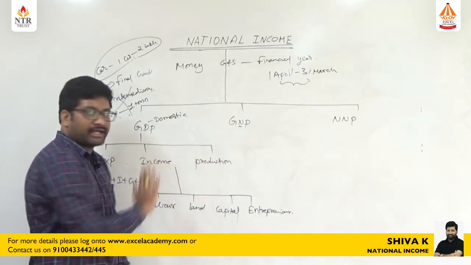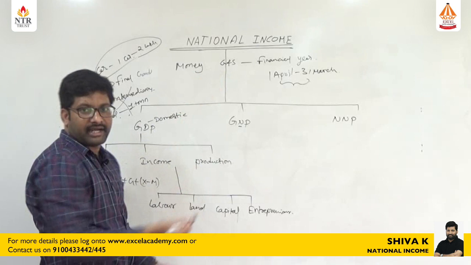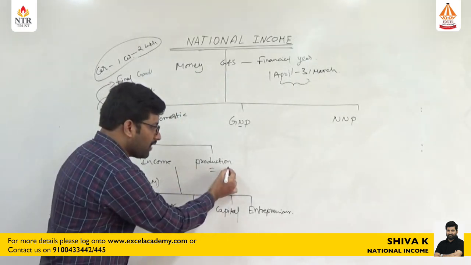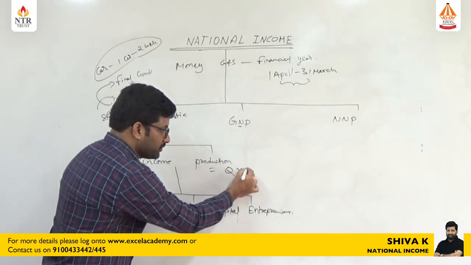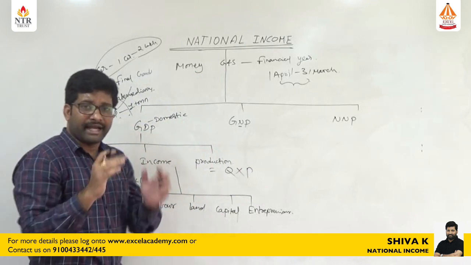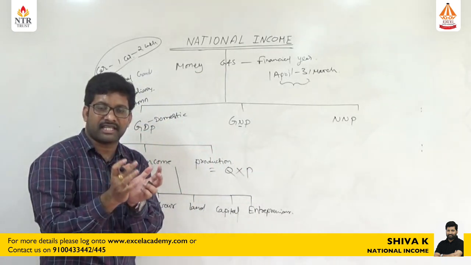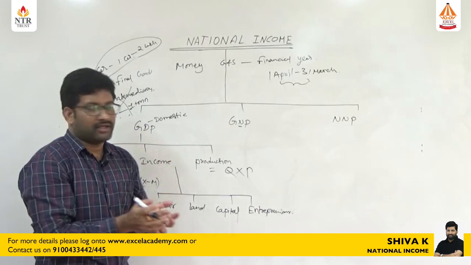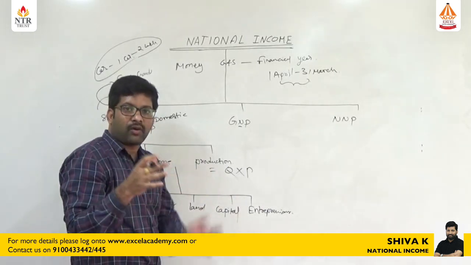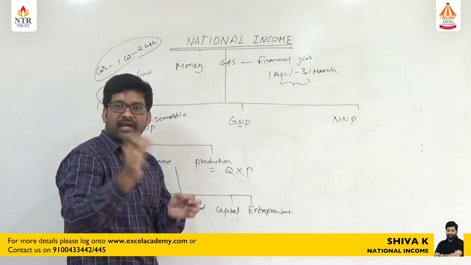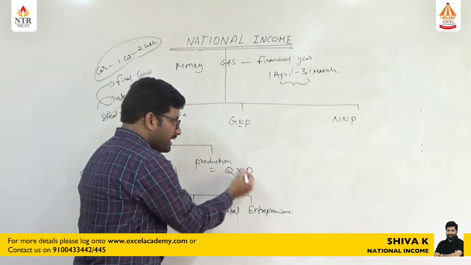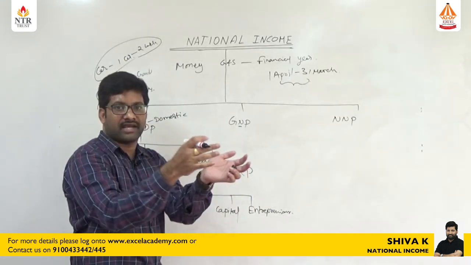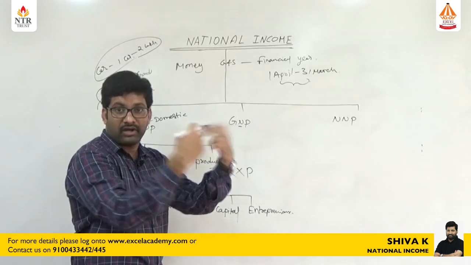And the last one, the production method. Simply, it is our earlier definition: the money value of total goods and services produced during a financial year. Q represents the total quantity of goods and services produced during a financial year, and P is the price at which these goods and services were sold in the economy.